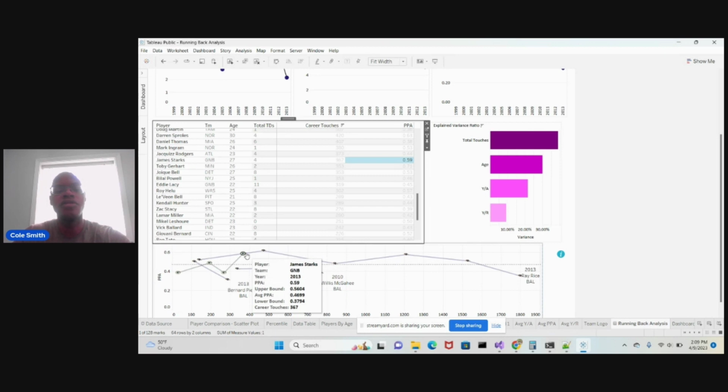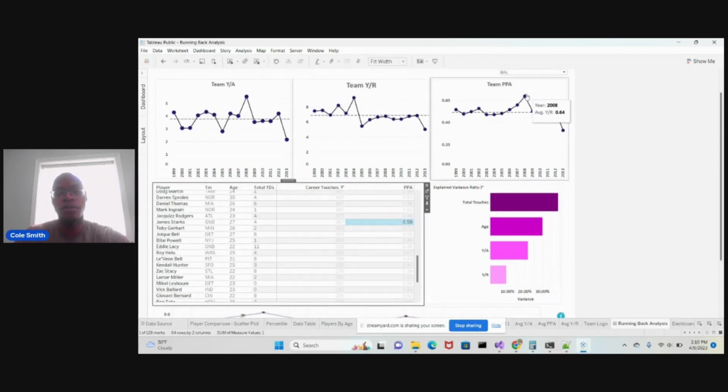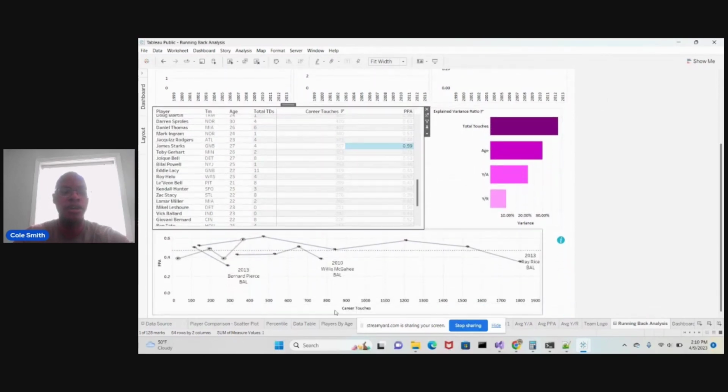Let's look at James Starks, who's in year 4, so maybe Green Bay doesn't pick up his 5th-year option. He's available. His PPA is very comparable to Ray Rice's PPA in his second season in the league, which was 0.59, which, as we know, is well above the average of the NFL. And quite frankly, back in 2008 it was one of their highest times for the Ravens. So his comp was very, very good, right? So maybe you want to switch over to James Starks. Maybe you release Ray Rice and pick up James Starks, which should effectively increase your PPA.